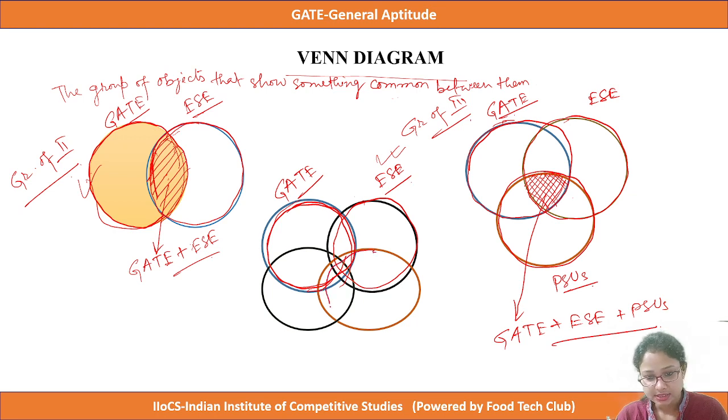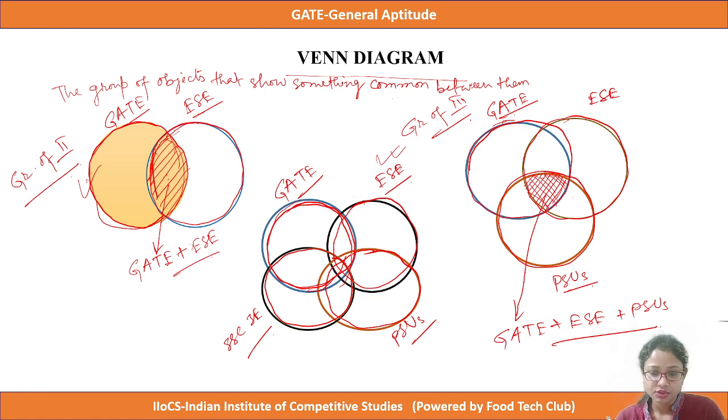The third circle represents the PSU students, and the fourth circle represents the SSC JE students who are taking coaching for SSC JE.